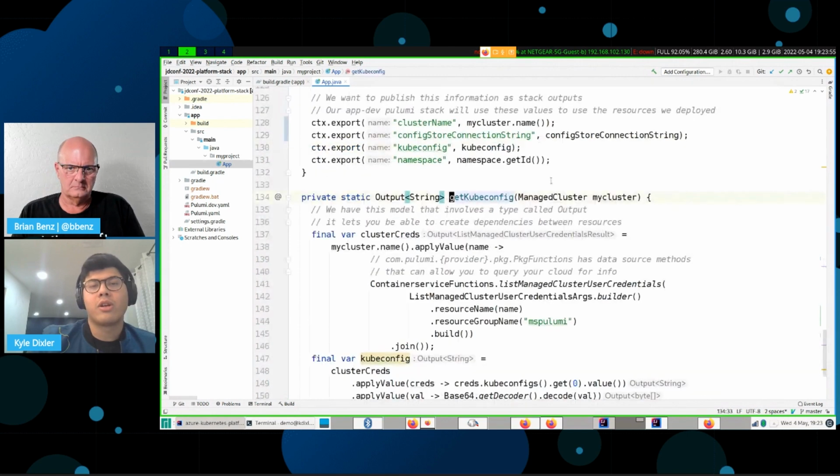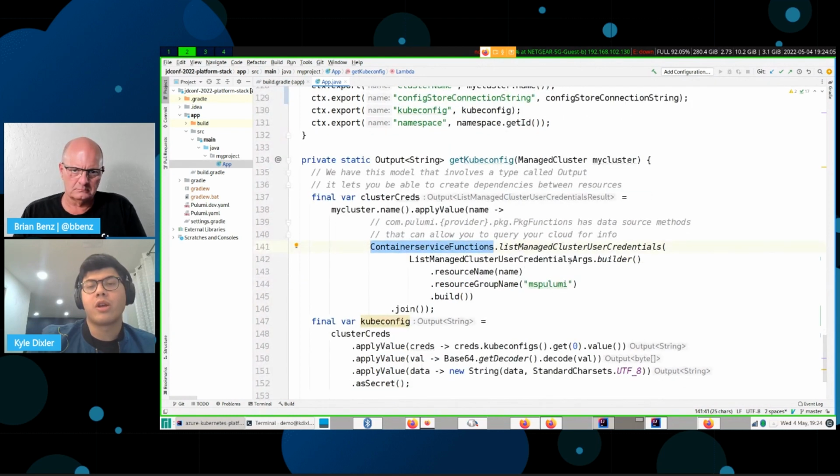So if you go in here, we have these functions that are really helpful. You can learn more about them in the documentation. Basically, there's a bunch of static methods you can call to query Azure for information. For example, we want to get the credentials for the cluster that's over here.